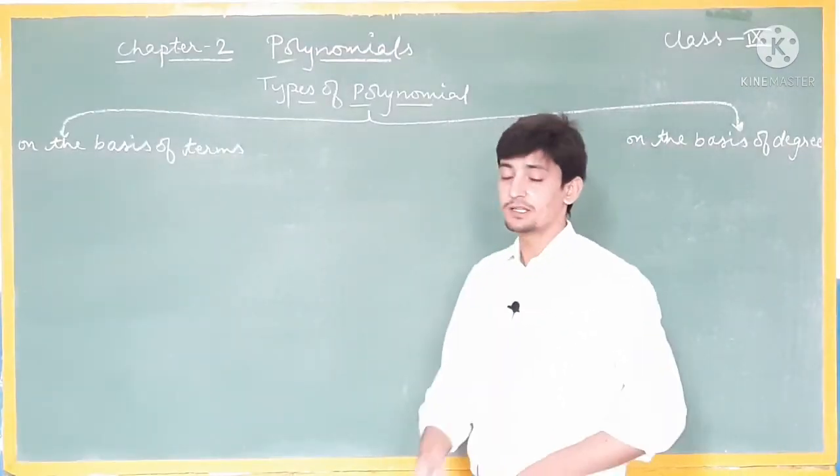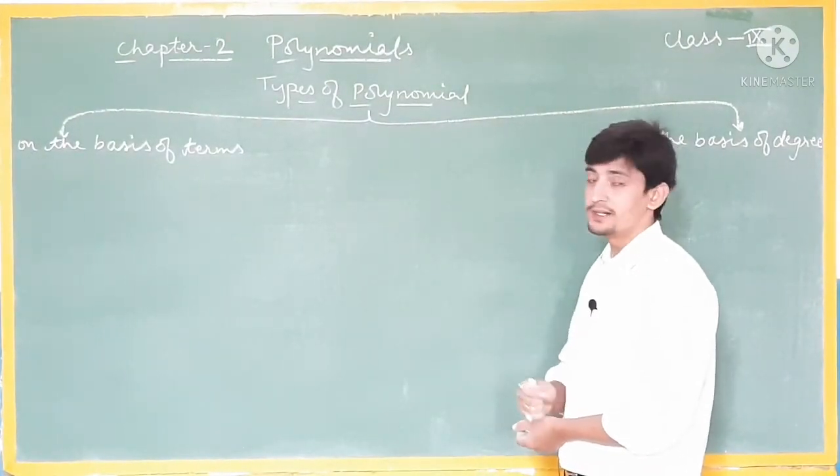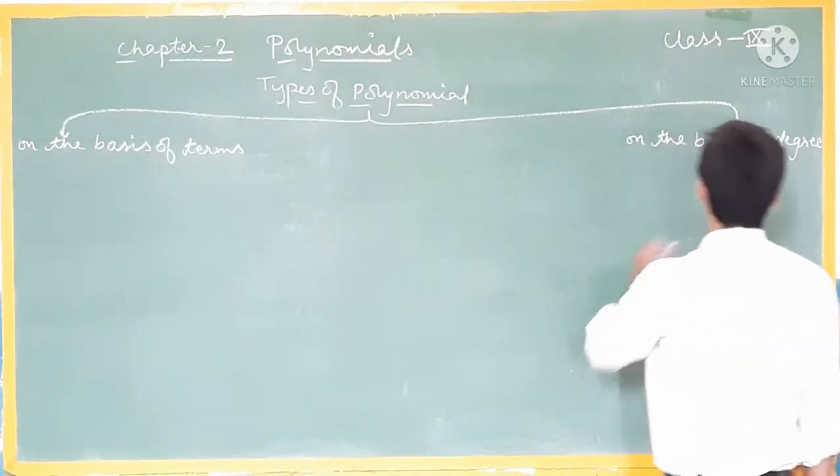Understood? Next time we will discuss types of polynomials. Polynomials are classified on the basis of two parts: on the basis of terms and on the basis of degree.